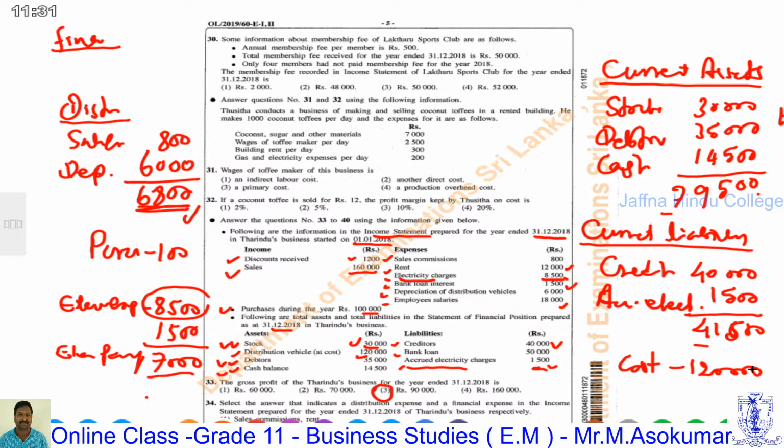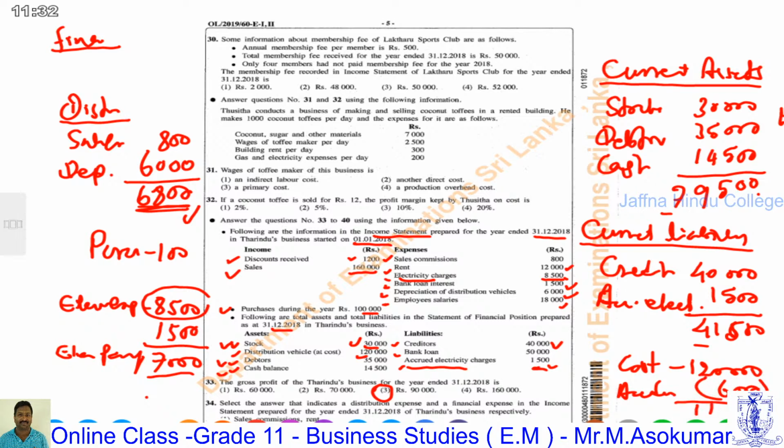Is there any depreciation or accumulated depreciation? For the purchase, no depreciation is given. Depreciation for the distribution vehicle, 6,000, is given. This is the accumulated depreciation because this business started on 1st January. Therefore, the annual depreciation is considered as the accumulated depreciation value. Therefore, we can deduct accumulated depreciation 6,000 from cost.